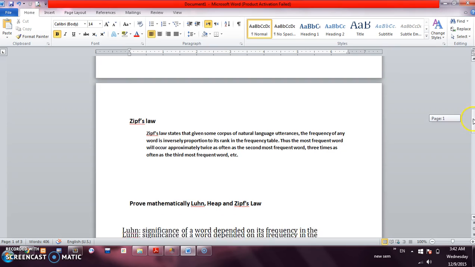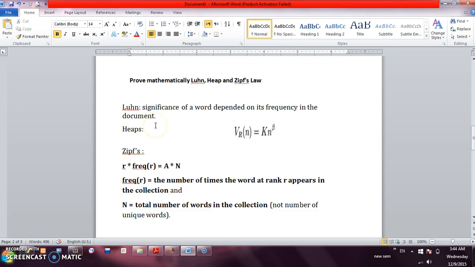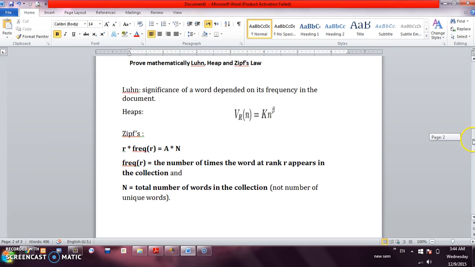The next question is the mathematical proof of Luhn, Heap, and Zipf's law. First, Luhn. The significance of a word depends on its frequency in the document. It means that when the frequency of a word is high, the importance of the word is high. When the frequency of a word is low, the importance of the word is low as well. Now Heap's. As we mentioned already, V(n) equals K n to the power of β, and we explained this formula.